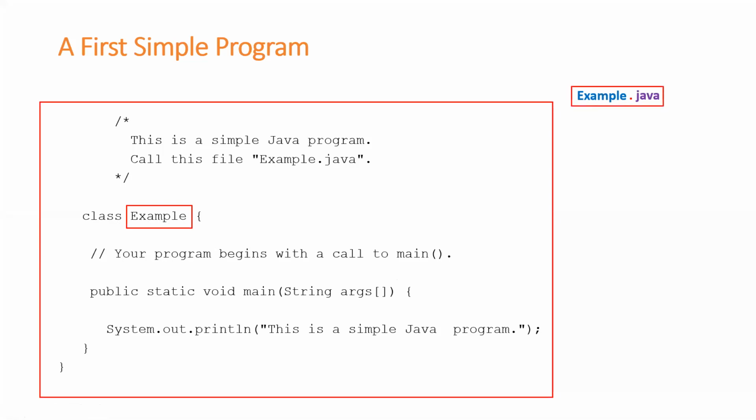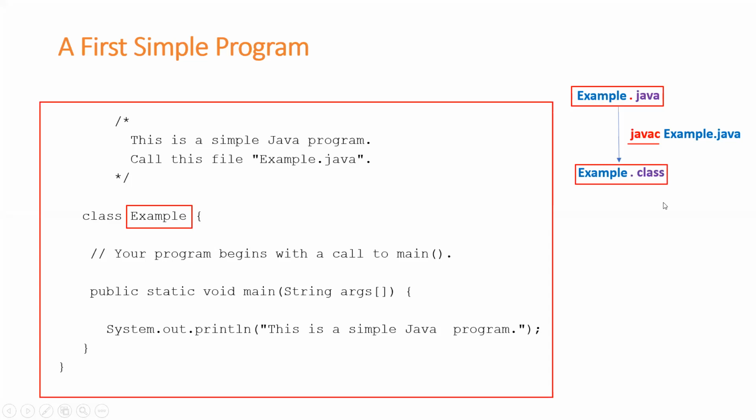And next, I'm trying to compile this example.java. How am I compiling? In order to compile, I've used a tool called javac. So once I compile, I'll get a dot class file. And what's the name of this dot class file? The name is nothing but the name of the class. And what's the name of my class? It is example. That's why I got example.class.